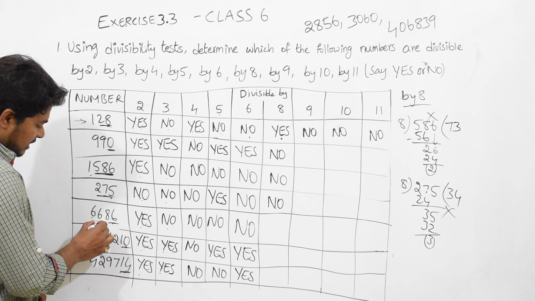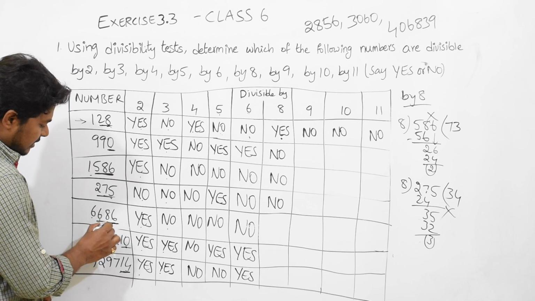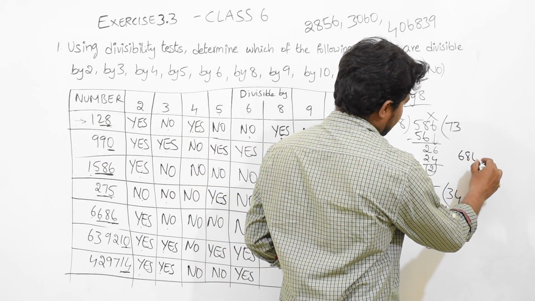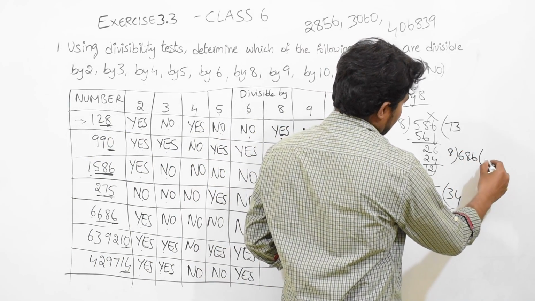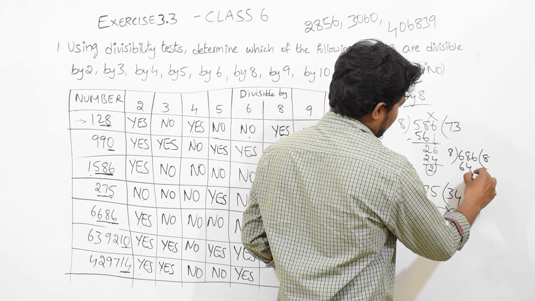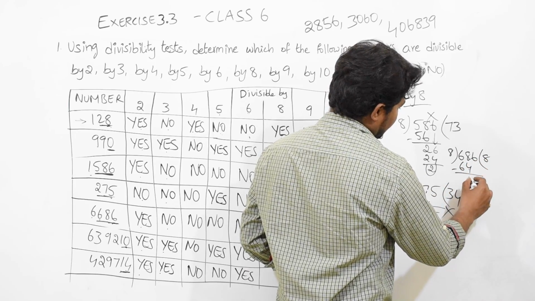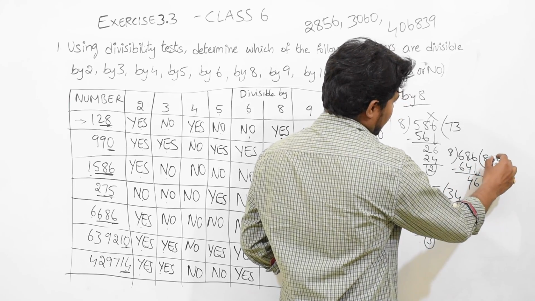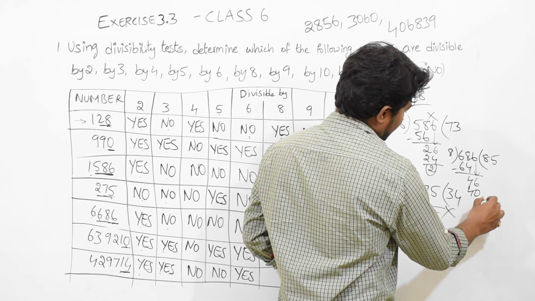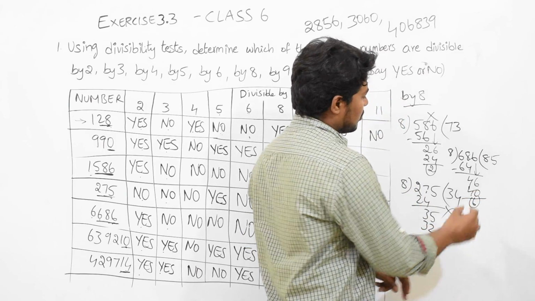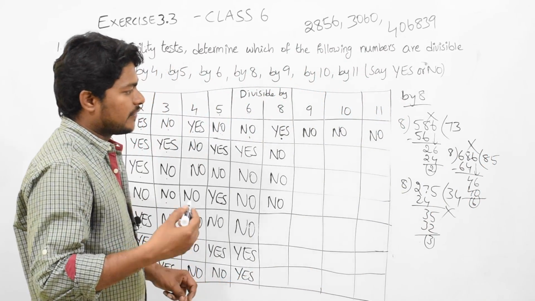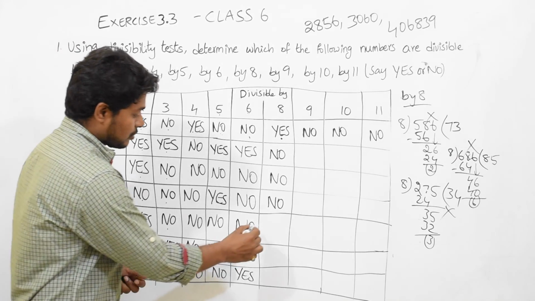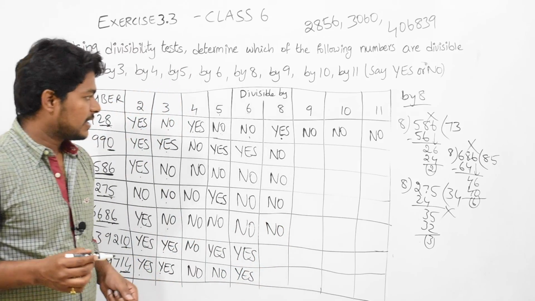Now 6686. Take the last three digits: 686. 686 divided by 8. 8 8s are 64. Minus, 8 minus 4 is 4. 6 minus 6 is 0. So bring this 6 down. 8 5s are 40. So remainder is 6, which is not 0. So 686 is not divisible by 8. This 6686 is also not divisible by 8.